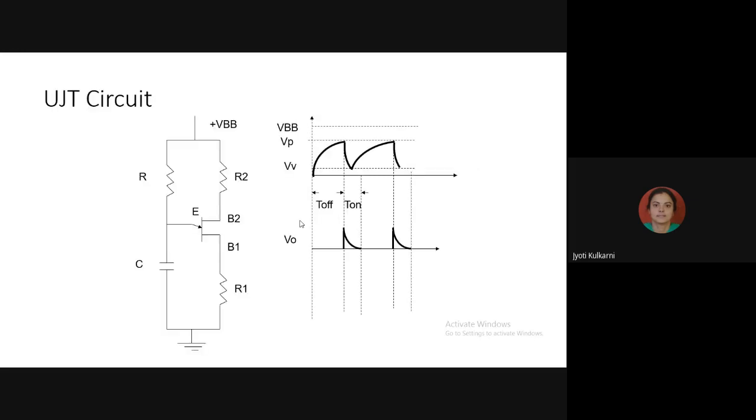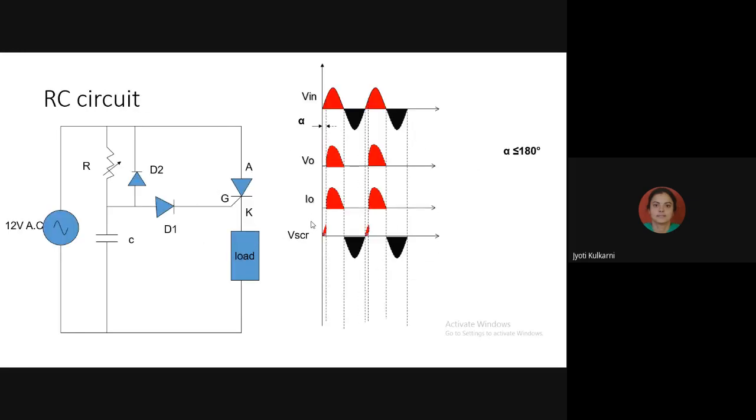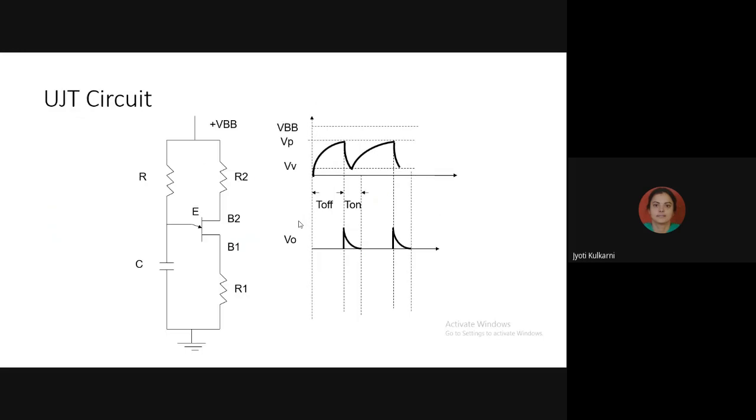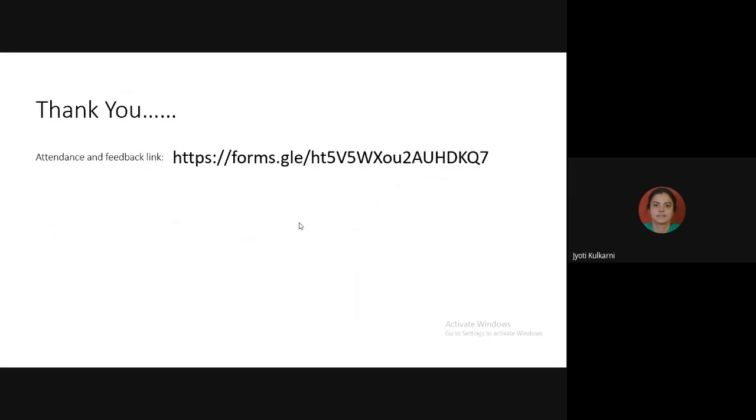So I hope I have cleared all the topics. And the topics we have covered are based on semiconductor devices. In the semiconductor devices, I have even solved numericals related to their operation. We have seen the numerical practice, and we have even concentrated on the SCR construction. And the last topic we have taken is the firing circuits, that is the R circuit, RC circuit, and UJT firing circuit. So I am so much thankful to you all, students, for patiently listening.